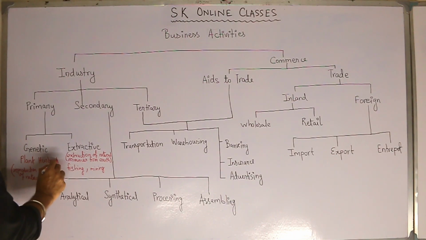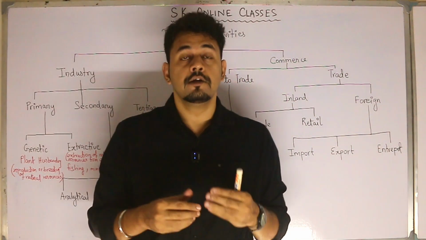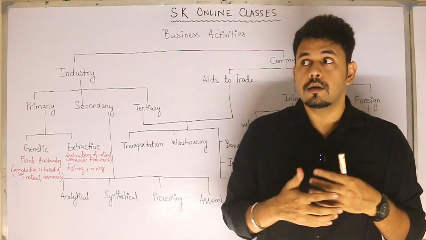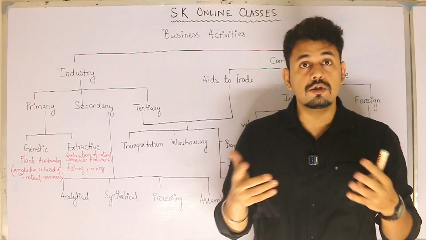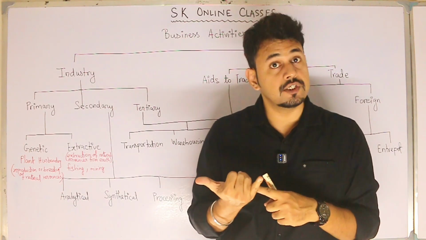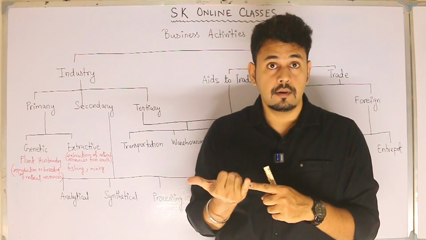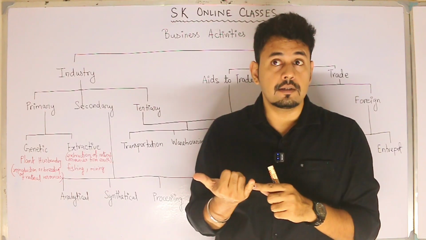Now, what is plant husbandry? Plant husbandry means, suppose you plant in a plot of land some banana trees. Those banana trees will give first the leaves, which are used. Then, the best example is the fruit that we are consuming, banana.